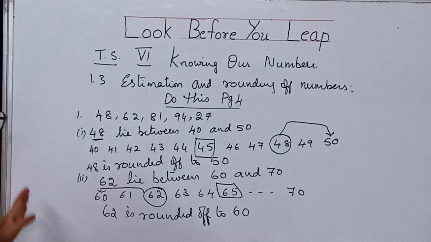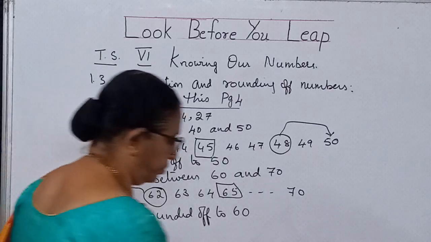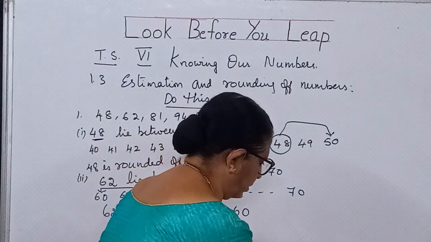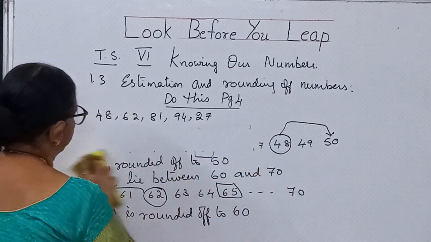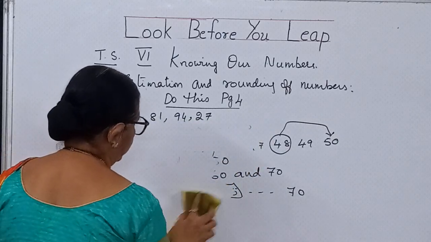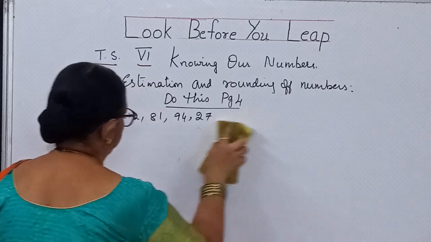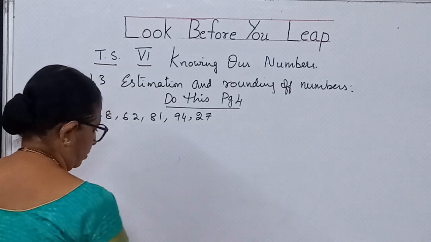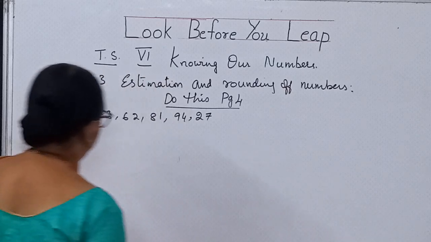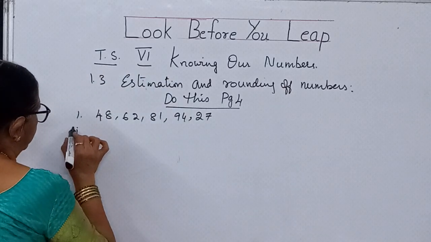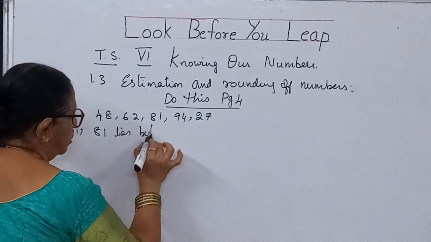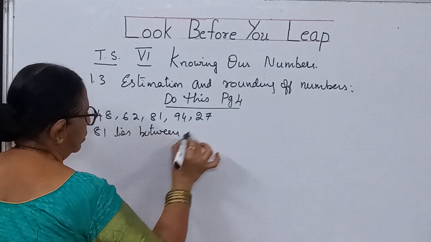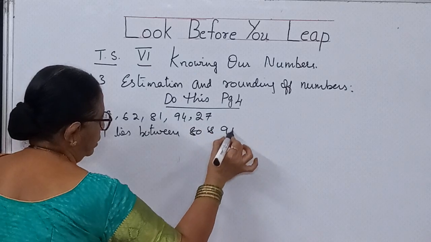Now you can copy, children. I will go to the third bit. Now let us see the third bit, that is 81. Now 81 lies between what numbers, children? 80 and 90.